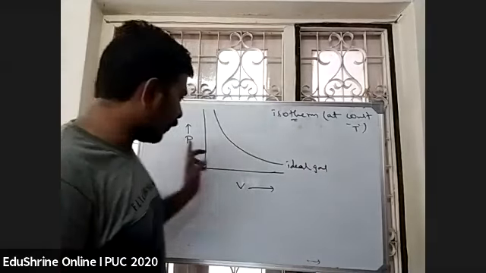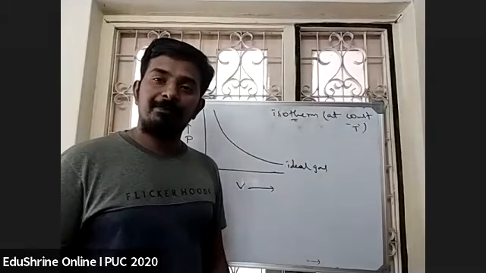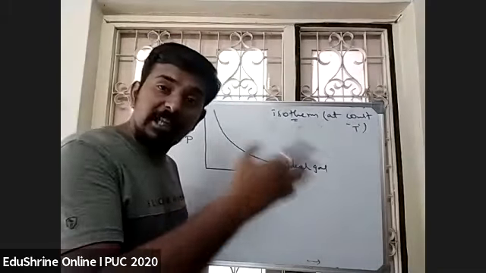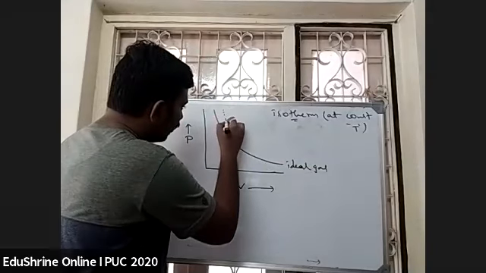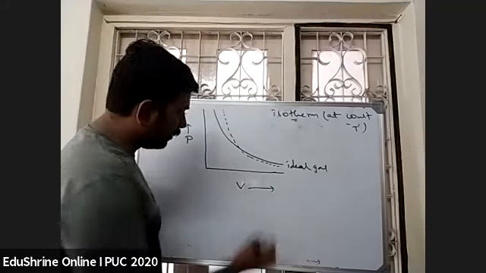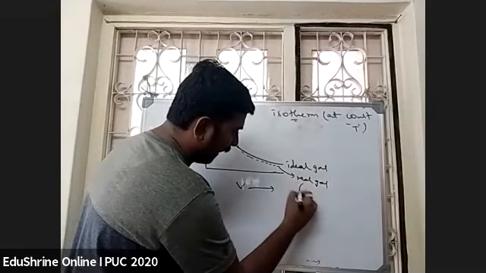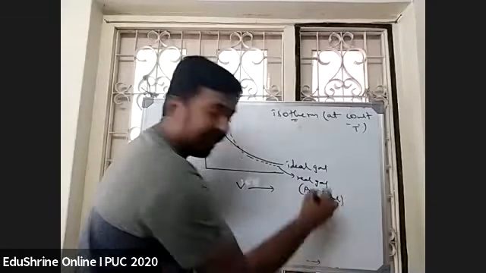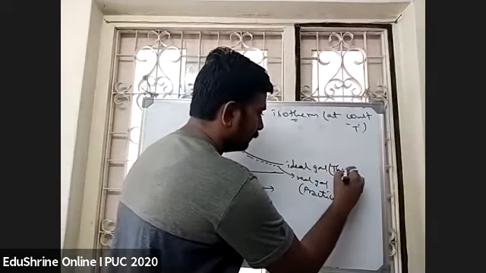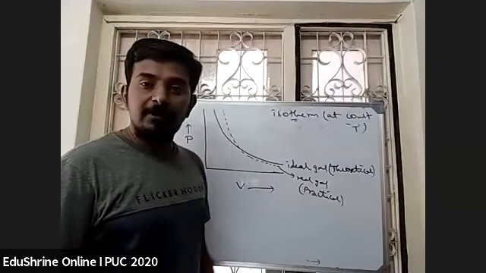Actually, when you plot the graph for pressure versus volume, if the gas is ideal, you need to get the graph in this way. But for a gas, when the graph between pressure and volume is plotted after doing the experiment, it was observed to be in this way. So this dotted line is a real gas. That means this is practical. In practicality, I got the graph in this way. But if it is ideal, it needs to be in this way. This is theoretical. But this is the practical graph.